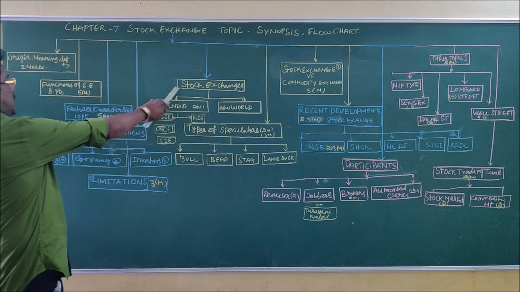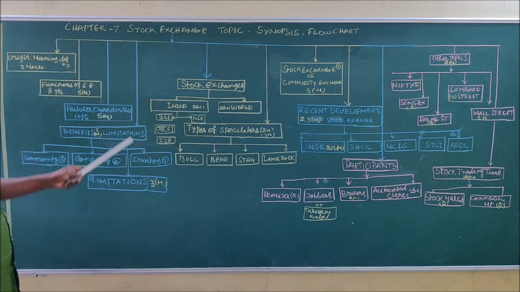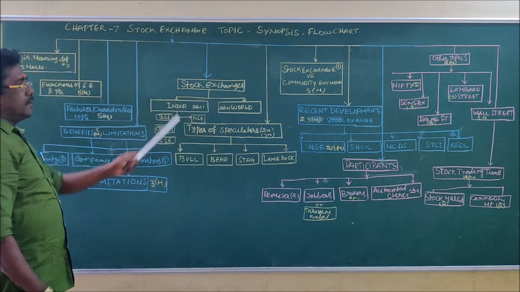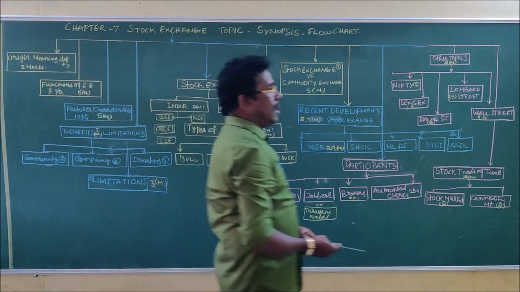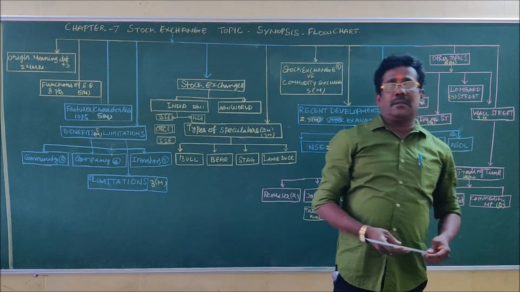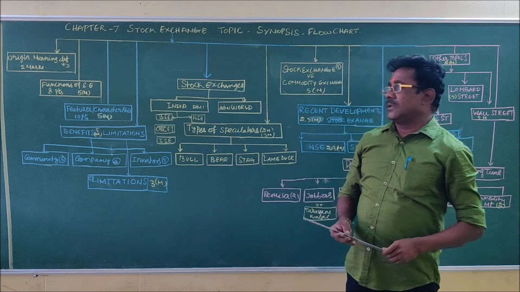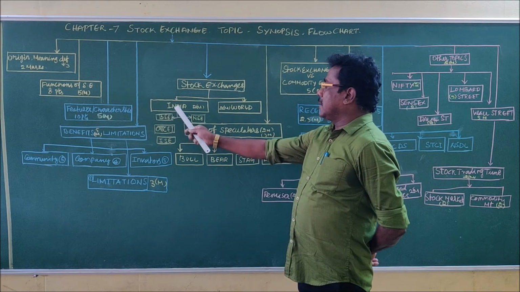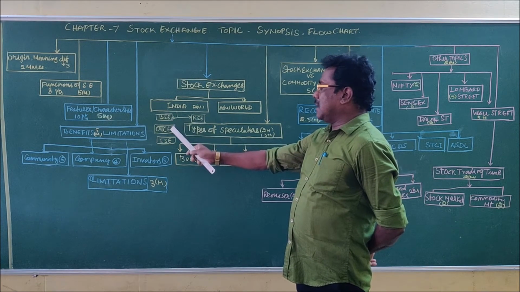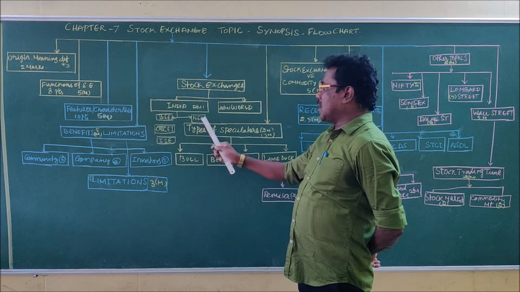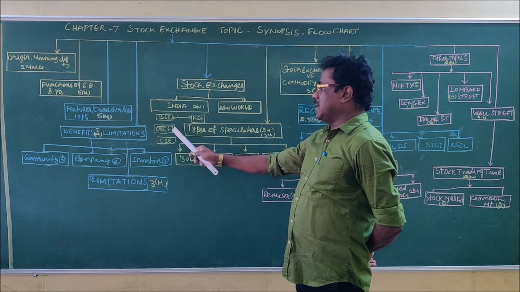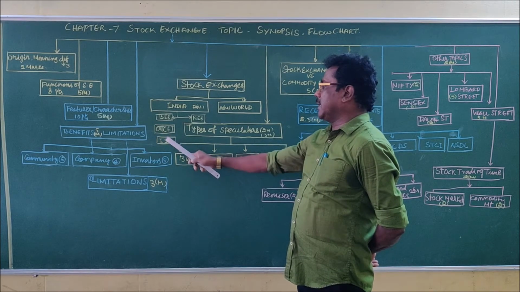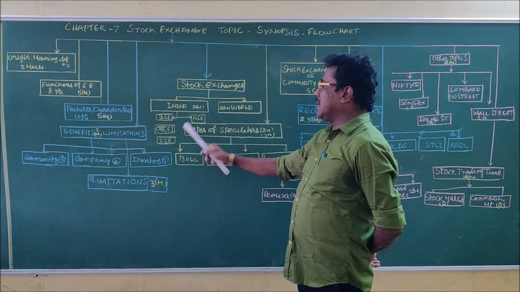In case of stock exchanges at India level, there are 24 stock exchanges functioning in India. Out of 24 stock exchanges, 21 are regional stock exchanges and 3 are national stock exchanges. This is a very important topic. The 3 national stock exchanges are the National Stock Exchange, the Over the Counter Exchange of India, and the Interconnected Stock Exchange. These 3 are national stock exchanges.